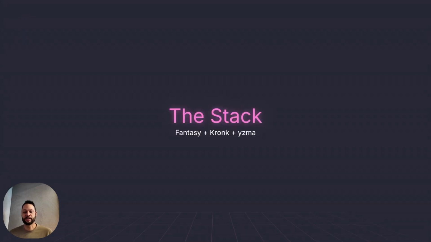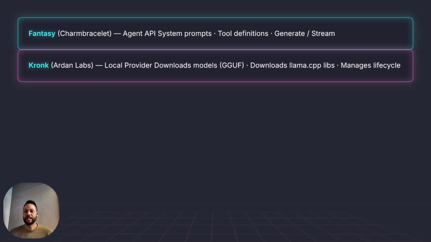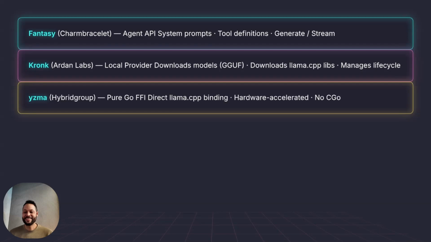So what stack are we going to be using? We're going to be using Fantasy by Charm Bracelet, which gives you a unified agent API. It allows you to define tools, set a system prompt, call generate or stream, and basically allows you to easily create AI agents with almost any provider you choose. Next, we're going to use a library called Kronk, which handles the downloading of different models to your local machine and then running the inference. Finally, Yzma, which I mentioned before, is the foundation. It uses the Go FFI to Llama.cpp and then allows you to run this model locally on your local hardware.